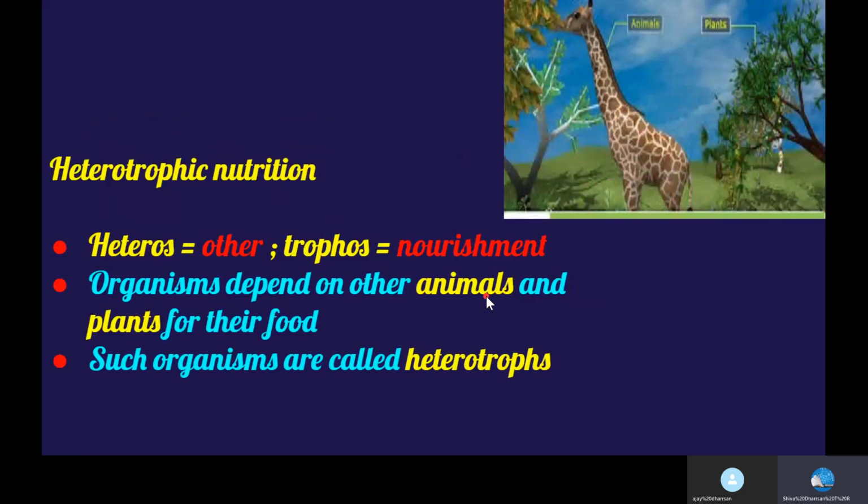And heterotrophic nutrition. In the word heterotrophic, heteros means others, and tropos means nourishment.